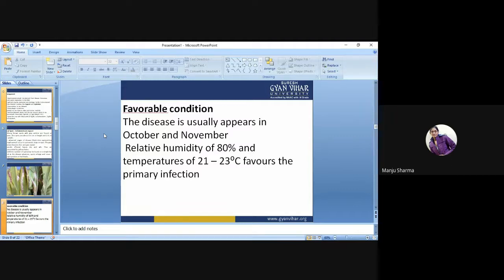Relative humidity of 80% and temperatures of 21 to 23 degrees centigrade favor the primary infection.